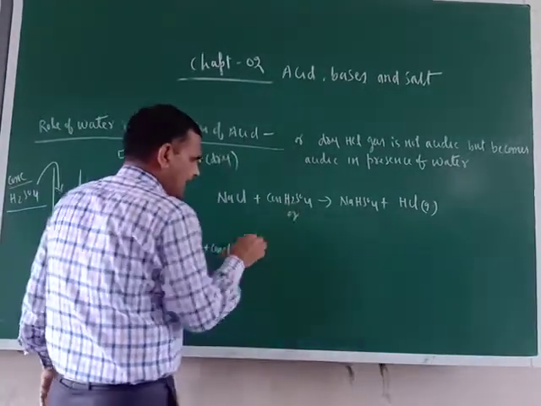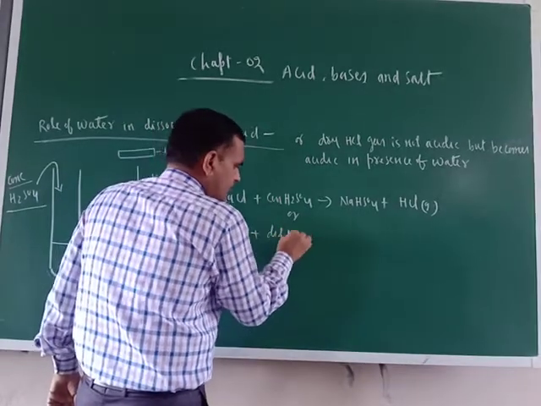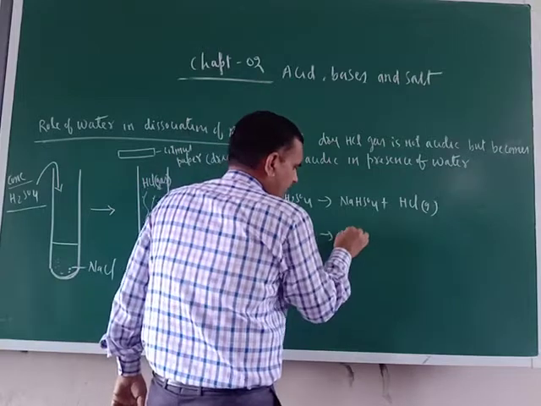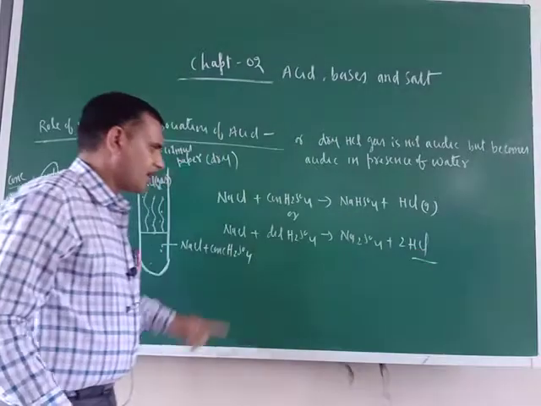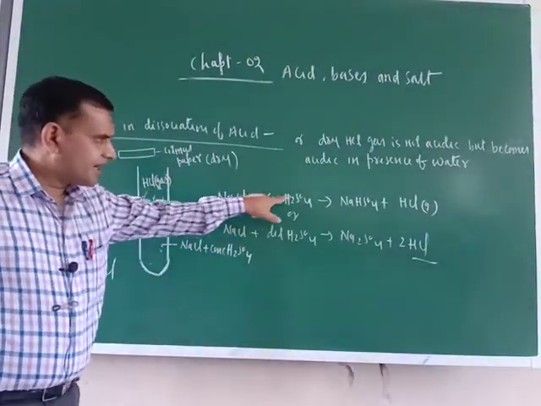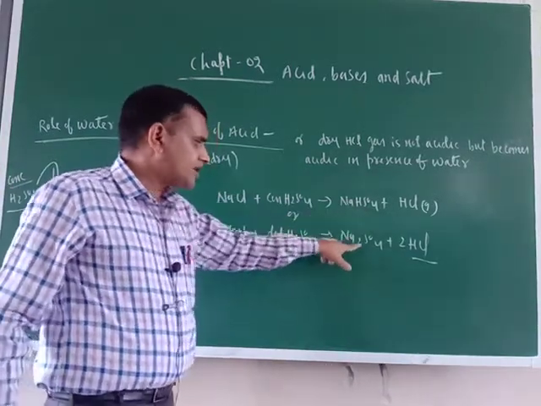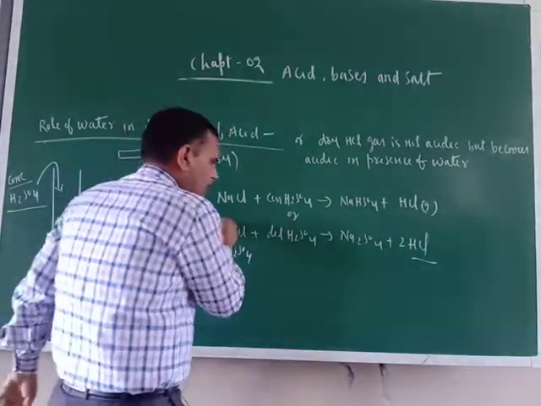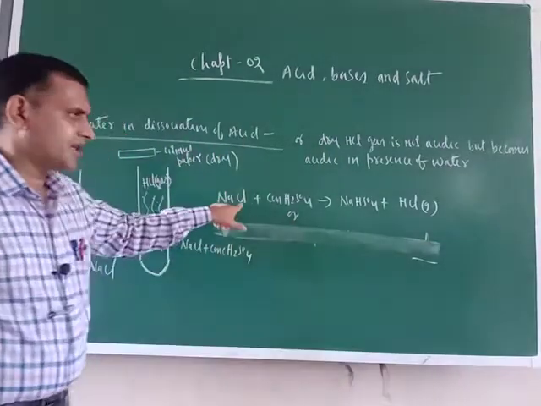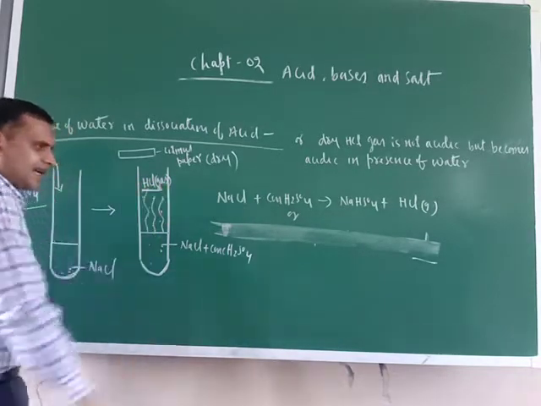Now if you take dilute H2SO4, NaCl plus dilute H2SO4, here the products will be Na2SO4 and 2HCl. Remember, concentrated is making sodium hydrogen sulfate, and dilute H2SO4 is making Na2SO4. We do not require this reaction, we require this reaction only. So when NaCl and concentrated H2SO4 react together, which gas is coming out? HCl gas is coming out.